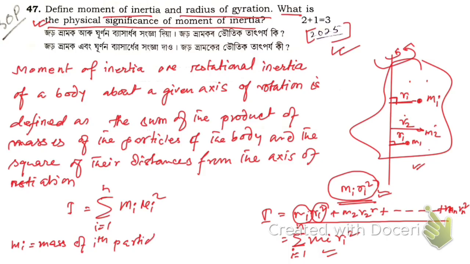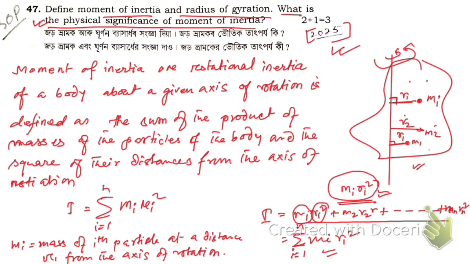So ith particle means it may be first particle, second particle, it is just a general term to represent a particular particle of first, second or third. Okay, and ith particle at a distance r1 from the axis of rotation, right? So this is moment of inertia.